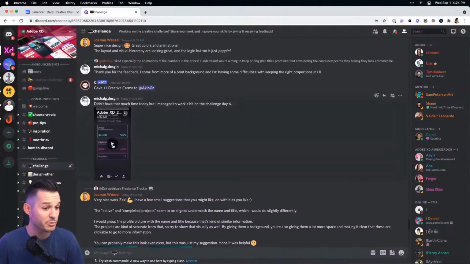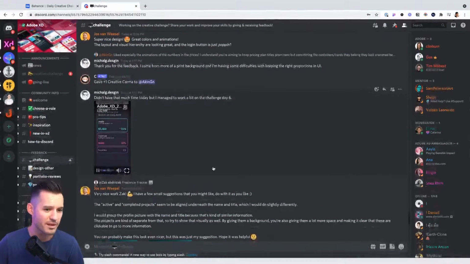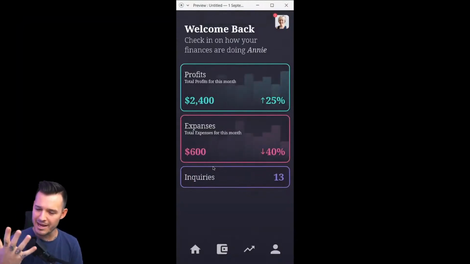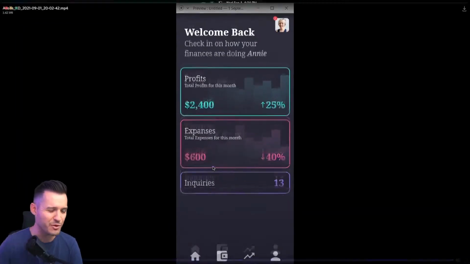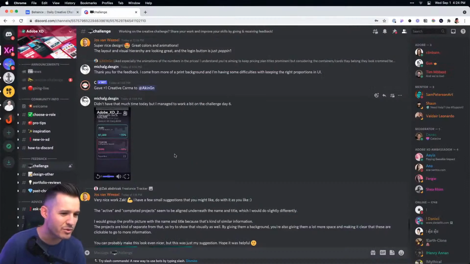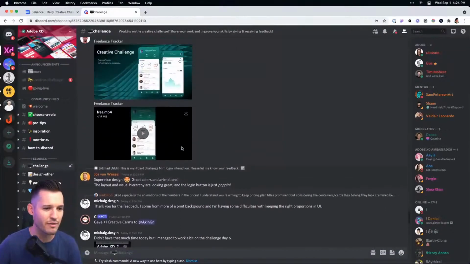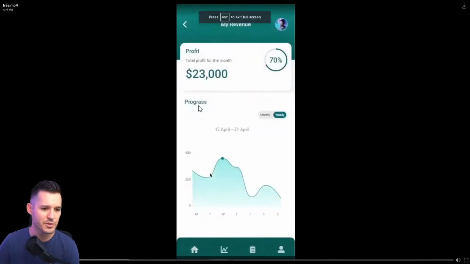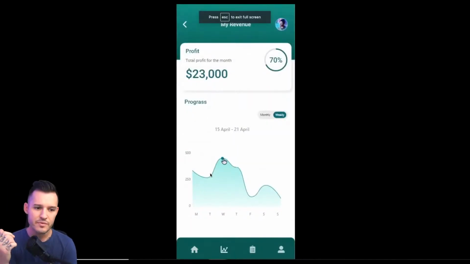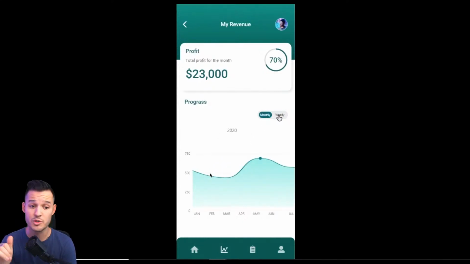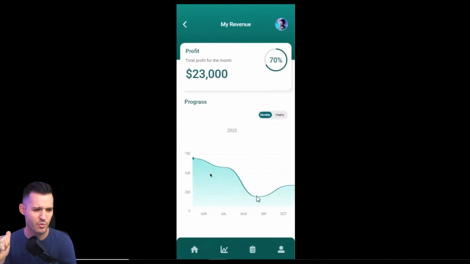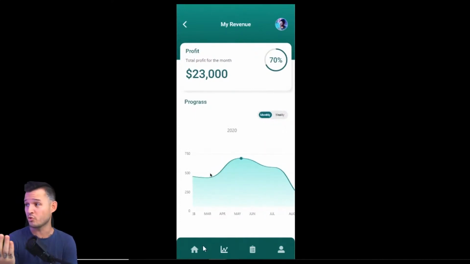Great job, Abernail. This one's a little bit more interesting, like just the design style itself. Oh, I like the animating charts. That's wonderful. Who did this one? This is by Michael G. Design. Love the animations. They're having tons of fun. This one's by Zach. Let's press full screen and see his. Super fun to play with charts inside of Adobe XD. Nice toggle switch. Smooth animation happening there. Really nice work. This is with scroll groups even.